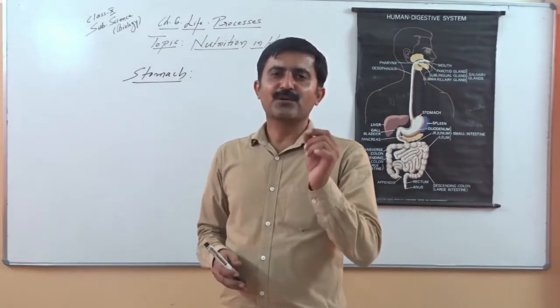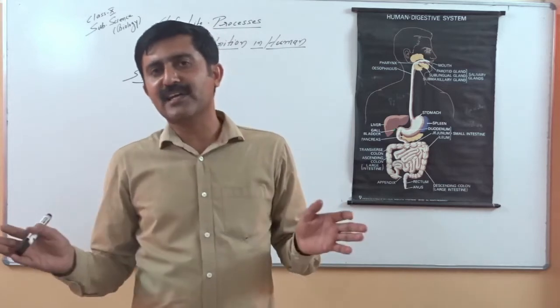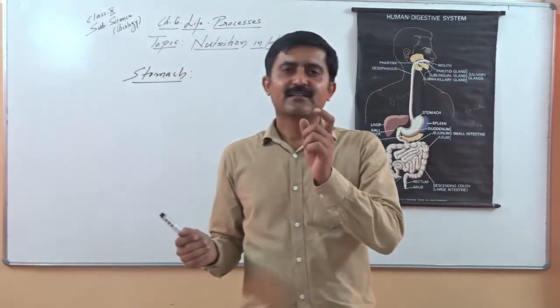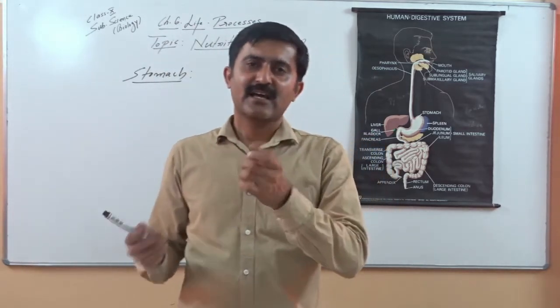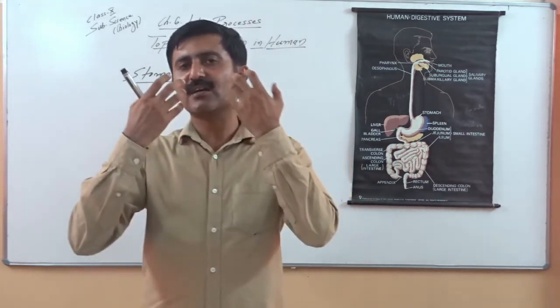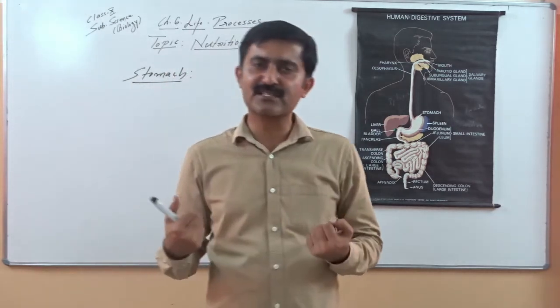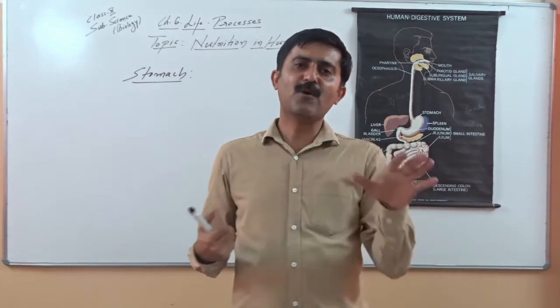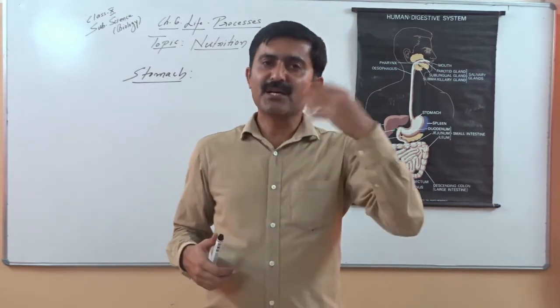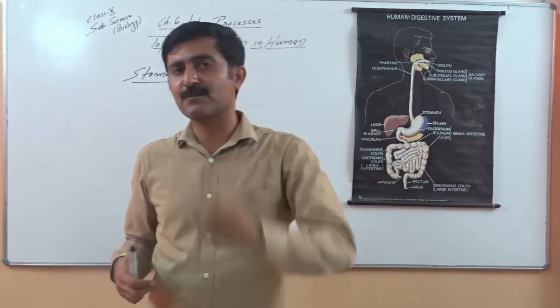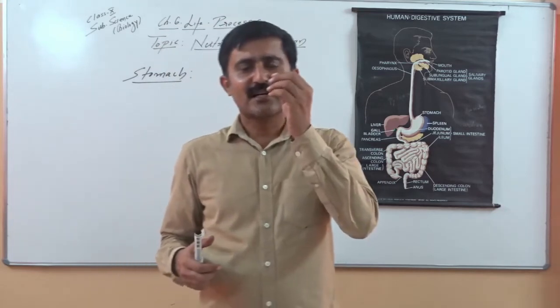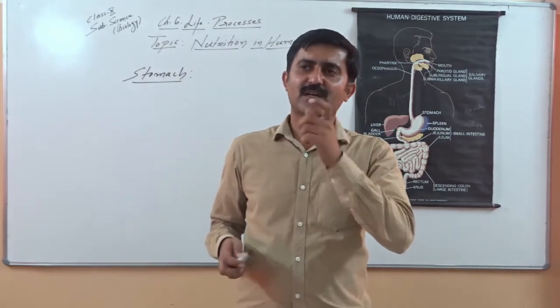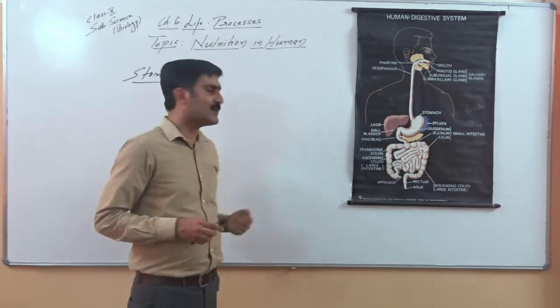The end product of protein digestion: when protein is completely digested, at the end we will get amino acids. And amino acids are the absorbable form that can be absorbed into the blood. Similarly, any form of carbohydrate we take will be converted into its simplest form, that is glucose, the monomer or monosaccharide. Then only can they be absorbed.